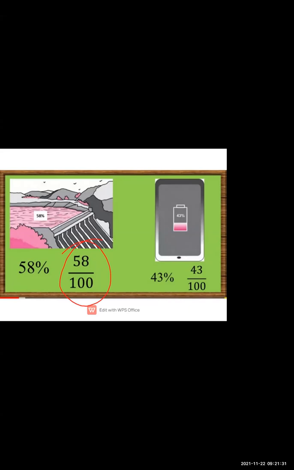The second is a mobile that is showing the charging percentage. The charge percentage is 43. If we charge it full, then it will show 100%. So as a percent, you can write 43%, and in fraction, you can write 43